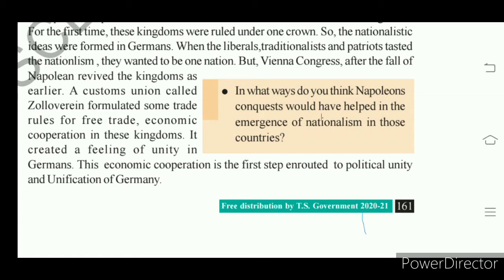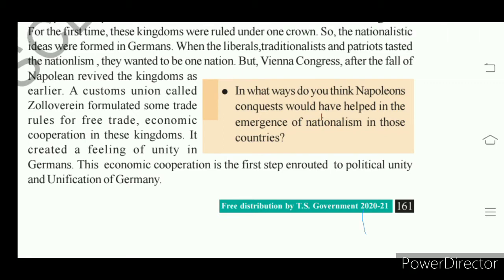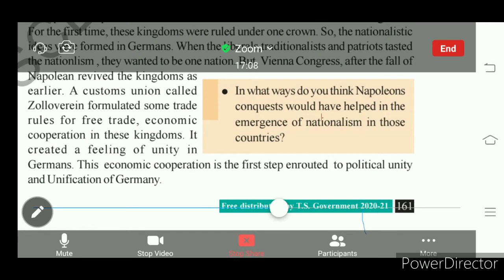So these people wanted a political unity. That means they wanted to be under one common political authority, one common political rule. So among the people, political unity also developed, and that political unity among the German people made them create their own nation, which we call the unification of Germany.